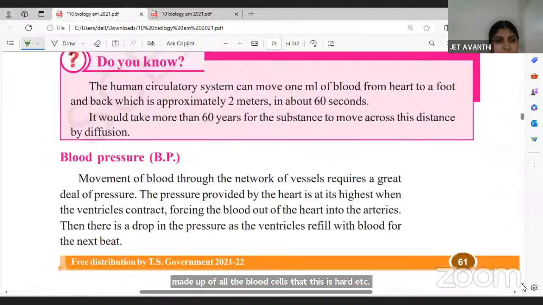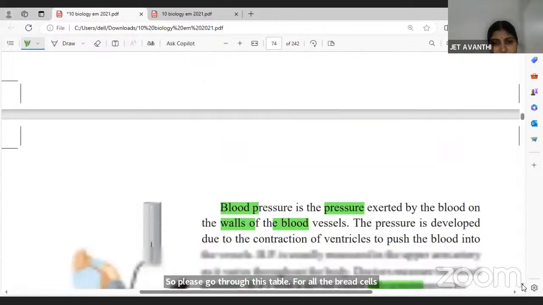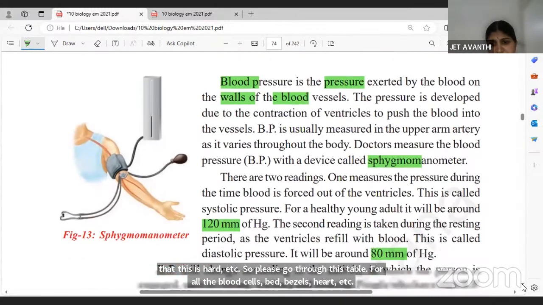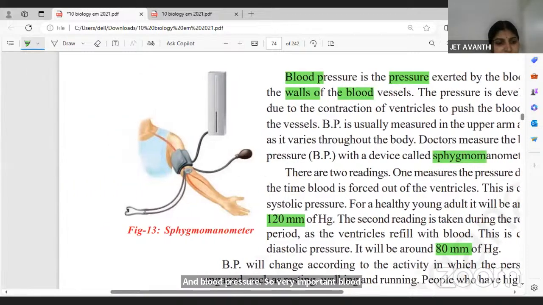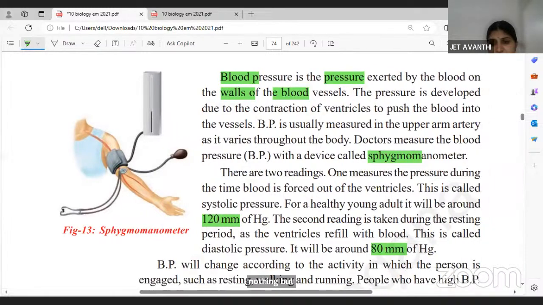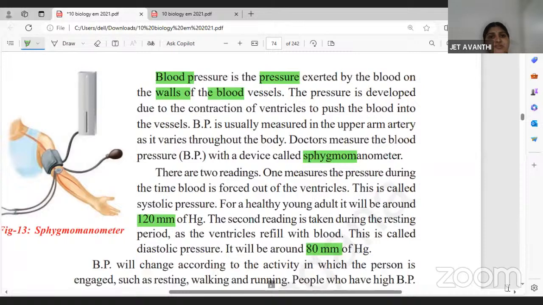This is all about mostly animals, children. And blood pressure. Very important. Blood pressure is the pressure which is exerted by the blood on the walls of the blood vessels.